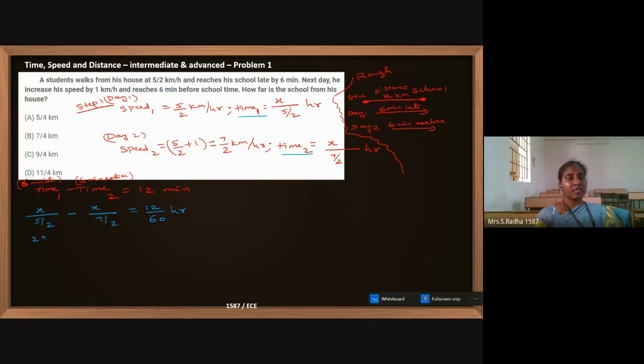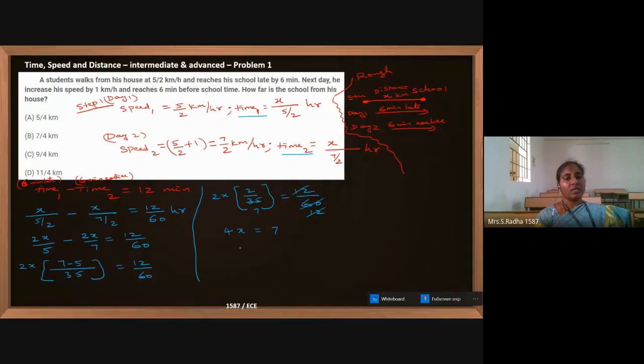Now it becomes 2x by 5 minus 2x by 7 equal to 12 by 60. If I make LCM, 2x I am taking common. It is 7 minus 5, it is 12 by 60. If I simplify further, 2x, and here it is 2 by 35 equal to 12 by 60. If you cancel with 5, it is 12, here it is 7, and 12 ones are 12. So 4x equal to 7. X value equal to 7 by 4 kilometer.